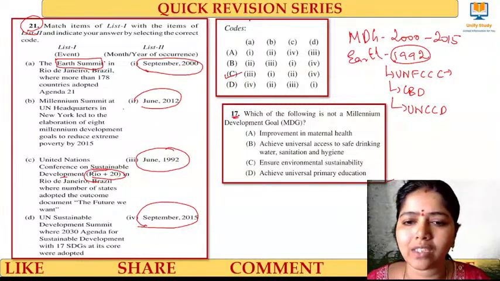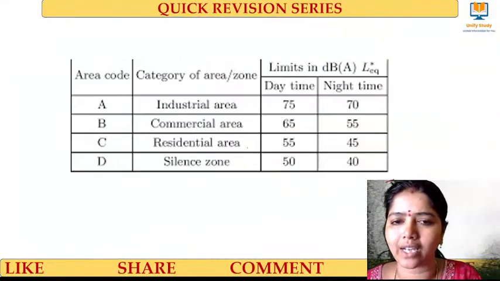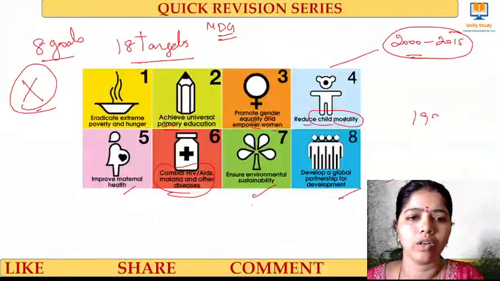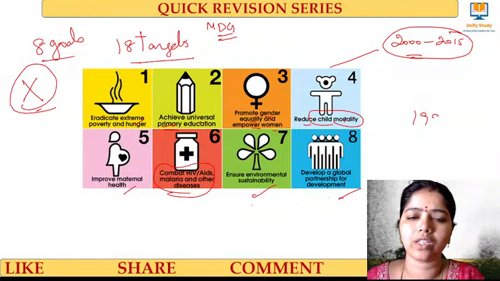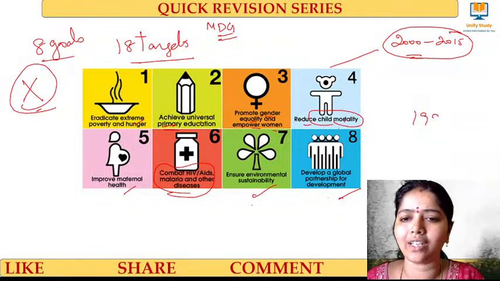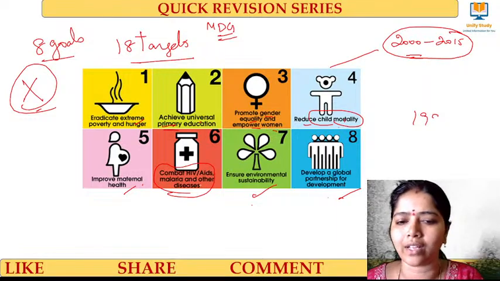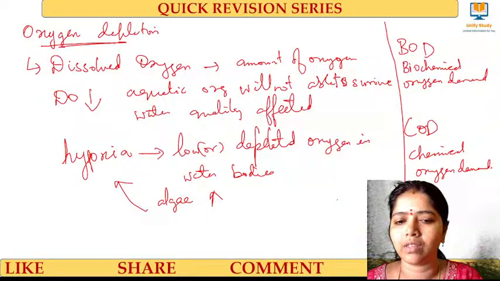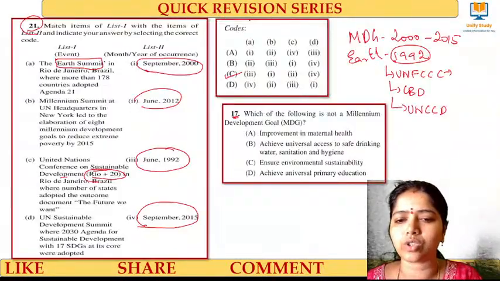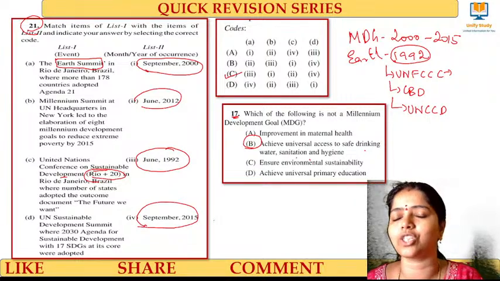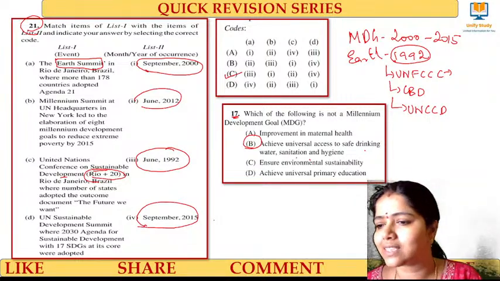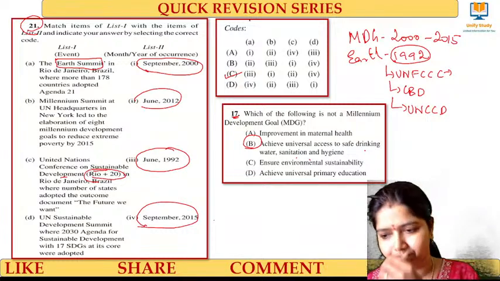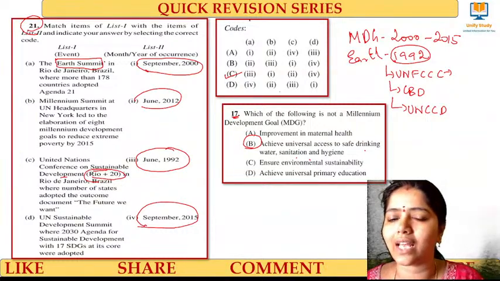Okay, the right answer for this question, just now we discussed the MDG, right? Eradicate poverty, universal education, gender equality, child mortality, maternal health, HIV/AIDS, environmental sustainability, global partnership for development. The right answer for this question is option B. Safe drinking water and sanitation are in the SDG, not in the MDG. Clear?